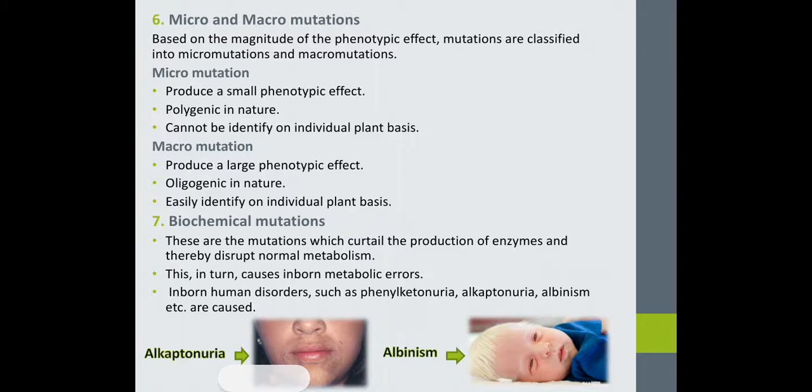So inborn human disorders such as phenylketonuria, alkaptonuria, albinism, etc. So this may lead to the inborn human disorders. These are some of the examples like alkaptonuria and albinism. These are some of the photos of these human disorders.